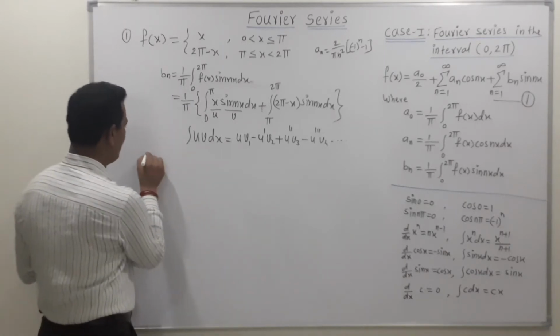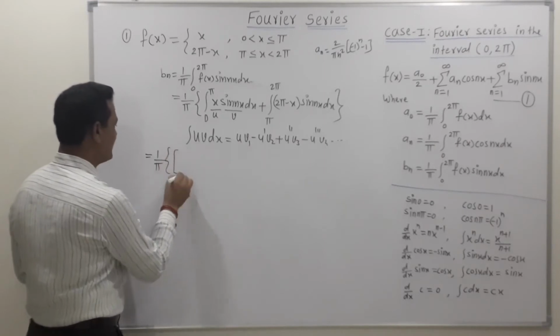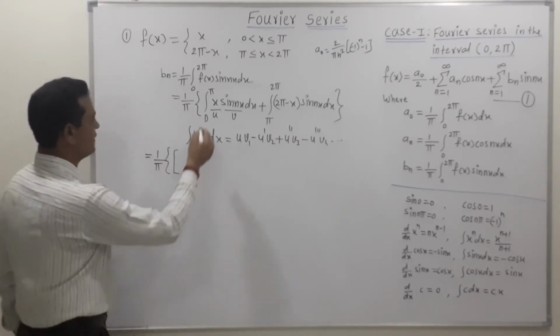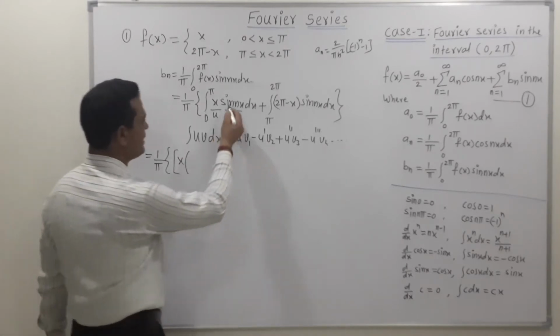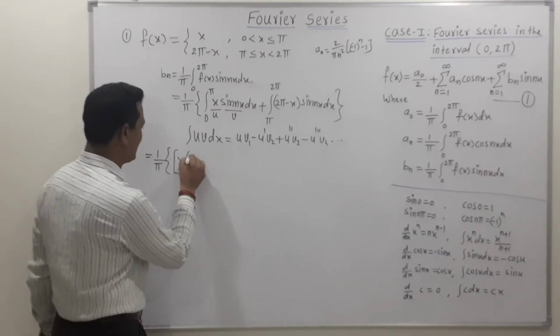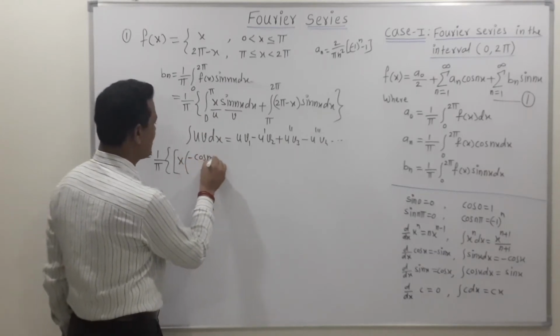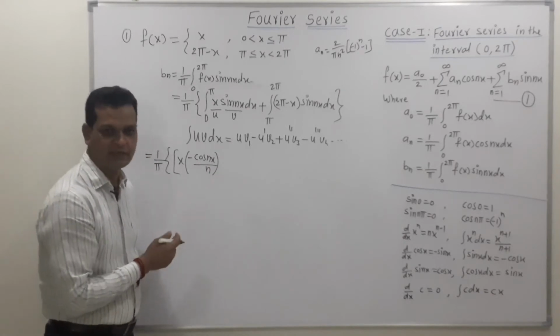Now friends, if we try to simplify this, we get 1 upon pi, then the first integration. The first term is x, integration of the second, integration of sine. Integration of sine is minus cos, so we can write this as minus cos of nx upon the derivative of nx. Derivative of nx is n.